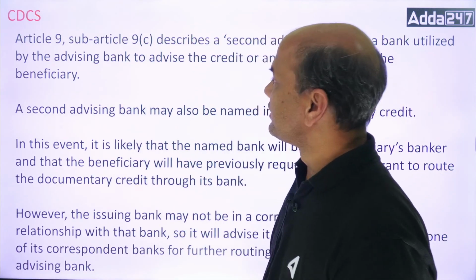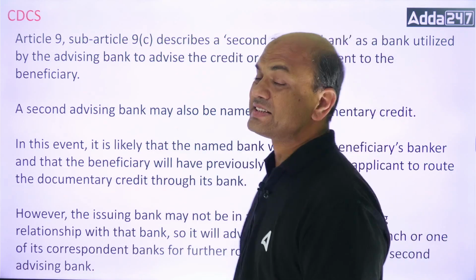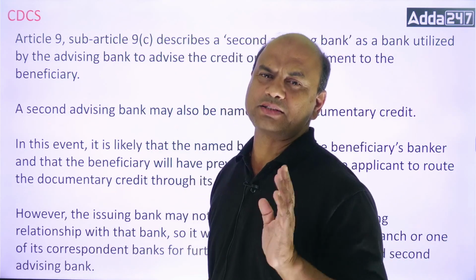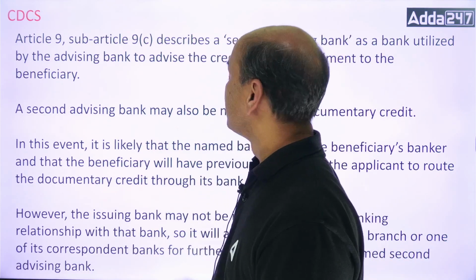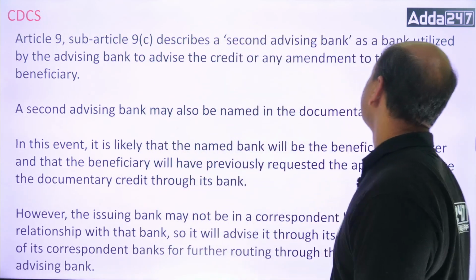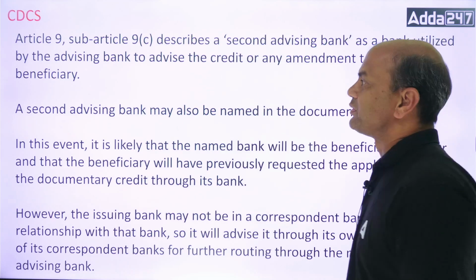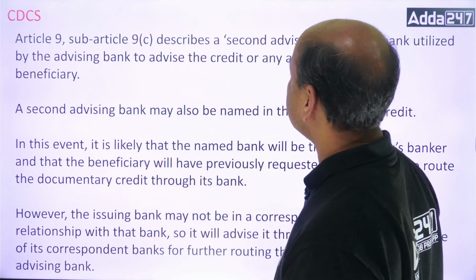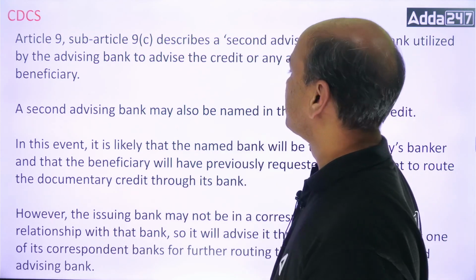Article 9, sub-article 9C of UCP 600 describes a second advising bank as a bank utilized by the advising bank to advise the credit or any amendment to the beneficiary.